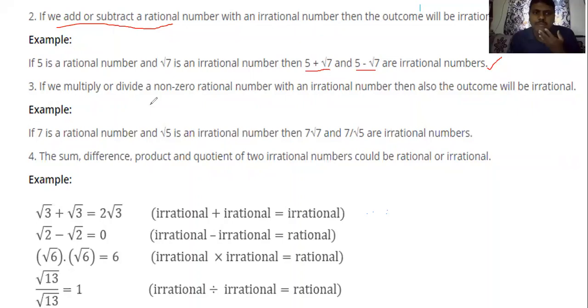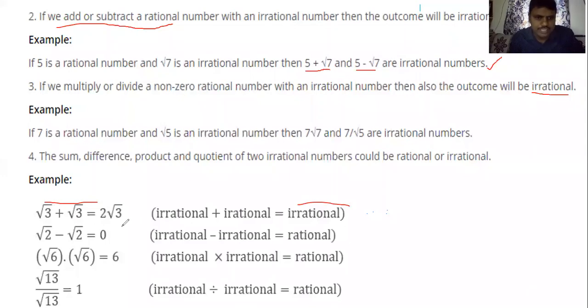If we multiply or divide non-zero rational numbers with an irrational number, the result is an irrational number. Addition, subtraction, multiplication or division, you will get irrational only. Look here, children, they have given some examples. Both additions give irrational only.